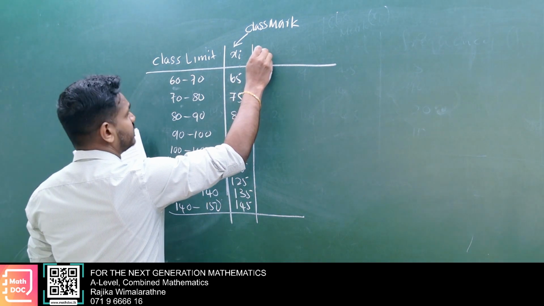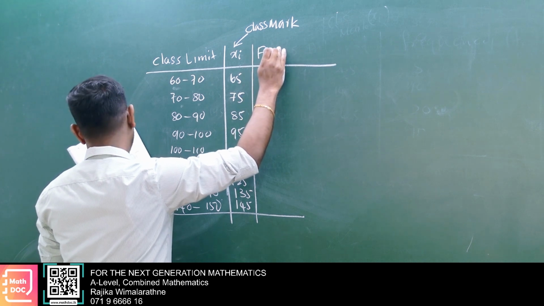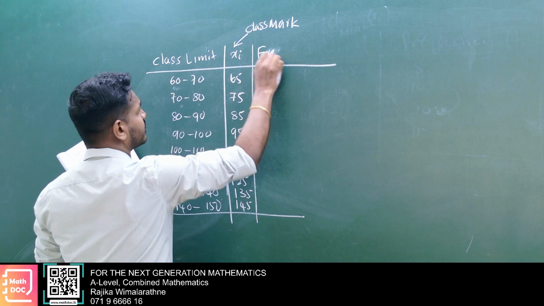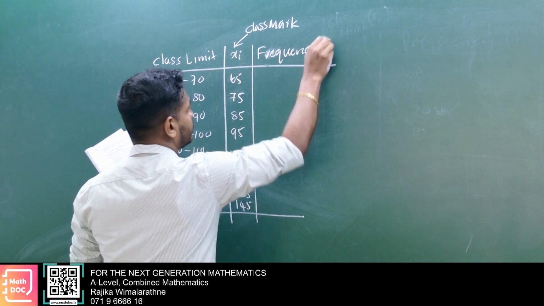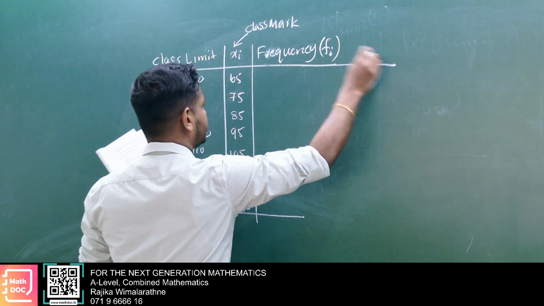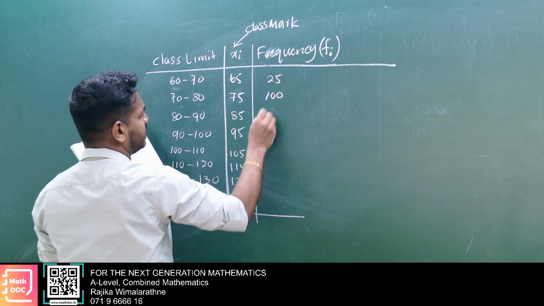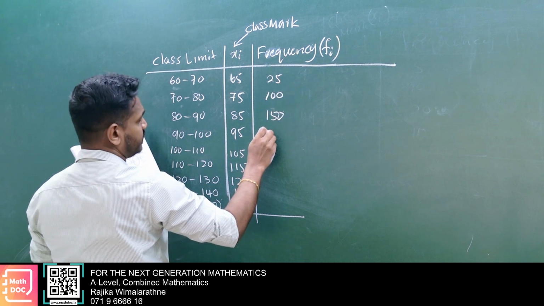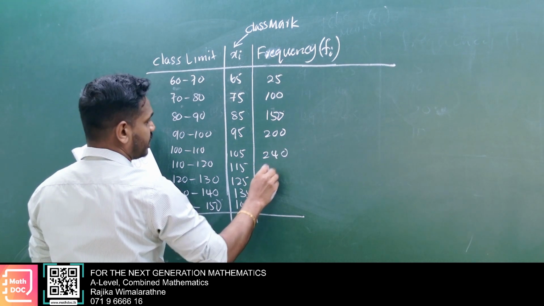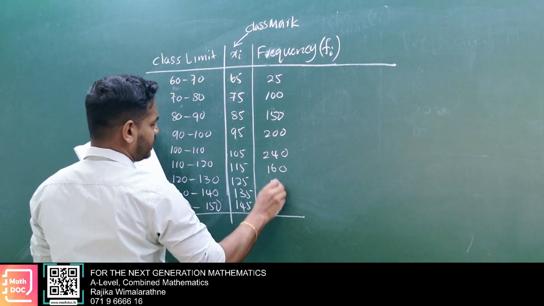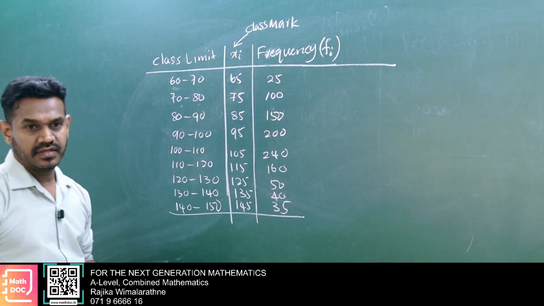Then the frequencies are given, so within brackets you'd better put f. Then 25, 100, 150, 200, 240, 160, 50, 40, 35. Do with me.